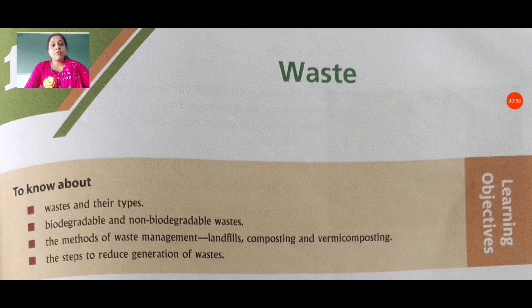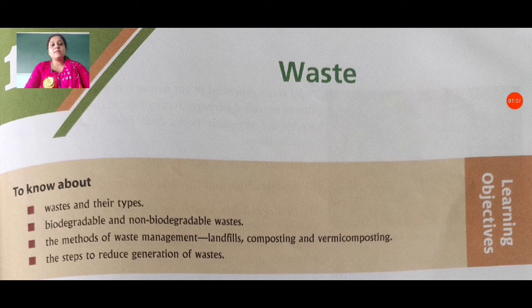If we want to live our life healthy and properly, then we need different kinds of things, and we get all these things around us. They are already available around us, but when we want them, we have to do some work for getting them. Now, chapter number 18, the name of this chapter is waste.